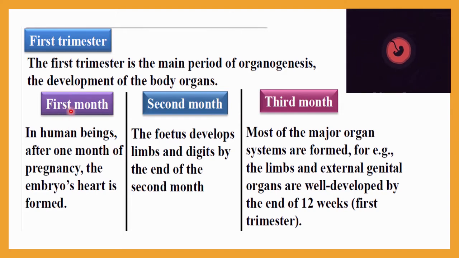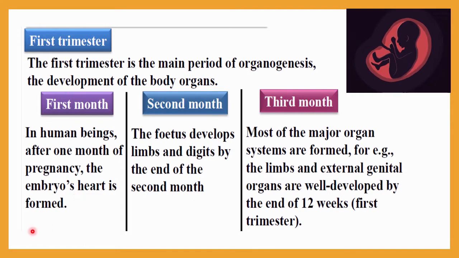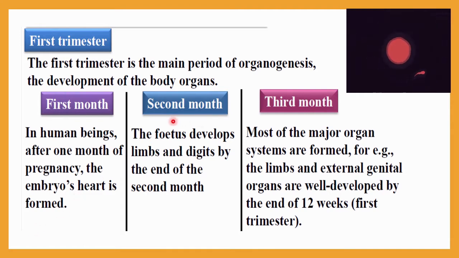So in the first month, in a human being, after 1 month of a pregnancy, the embryo's heart will be formed. So first of all, you will observe during the first month that the embryo's heart will be formed. Okay, and in the second month the fetus develops limbs and digits by the end of the second month.